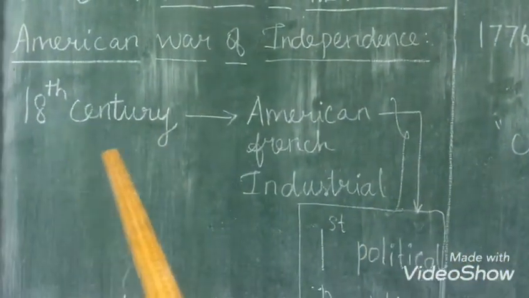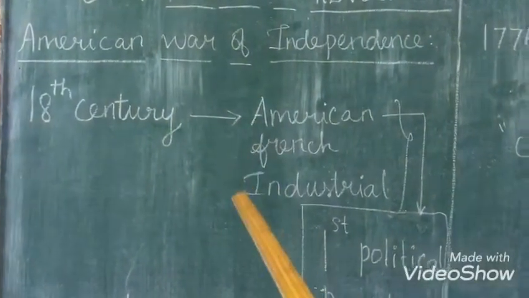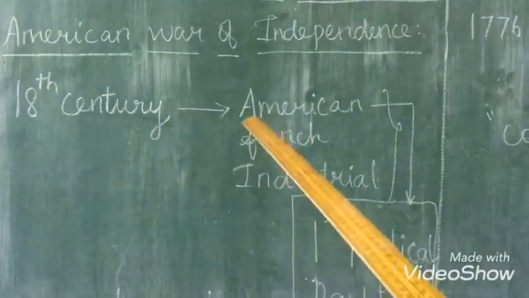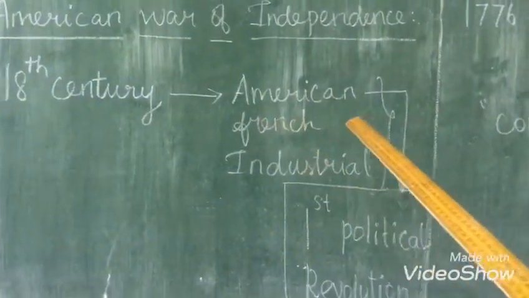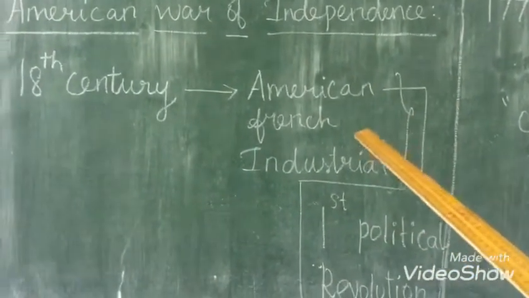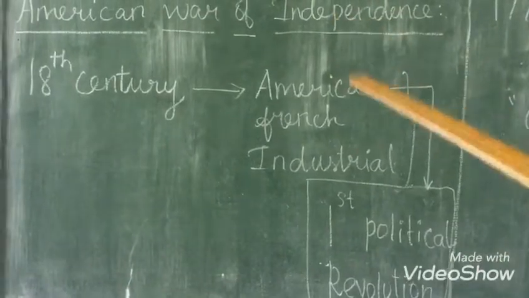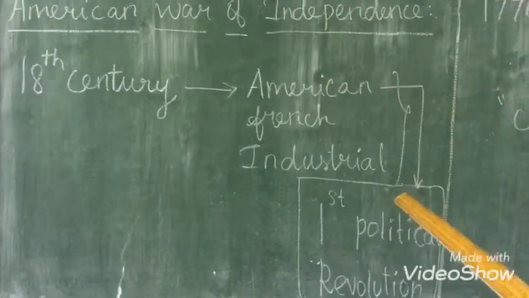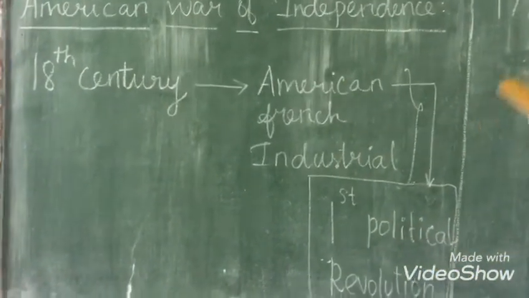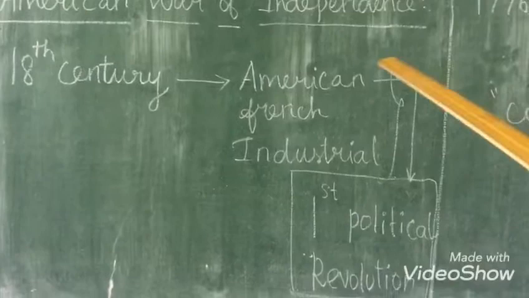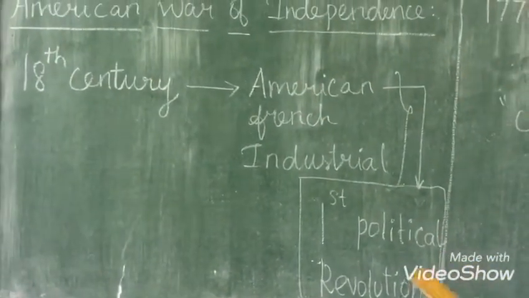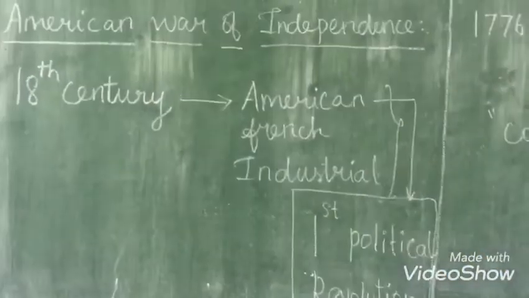In the 18th century, three revolutions became prominent at that time. The three revolutions are the American Revolution, the French Revolution and the Industrial Revolution. Among these three, the American Revolution is the first political revolution, which made many changes at that time. So which is the first political revolution? The American Revolution.